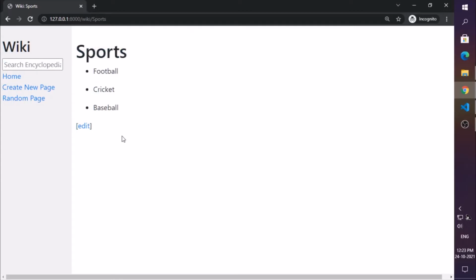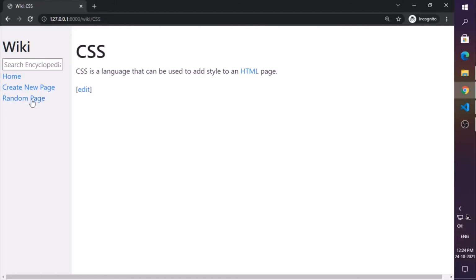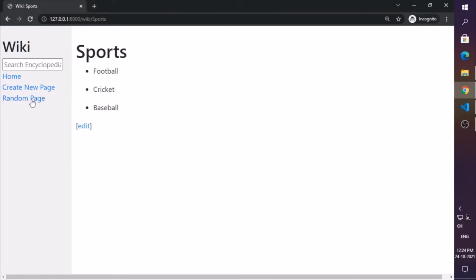Okay, so the next requirement was about random pages. If I click on this random page link, I will be redirected to a random page. Okay, and as you can see, all of the contents are converted from Markdown to HTML. So that was all.